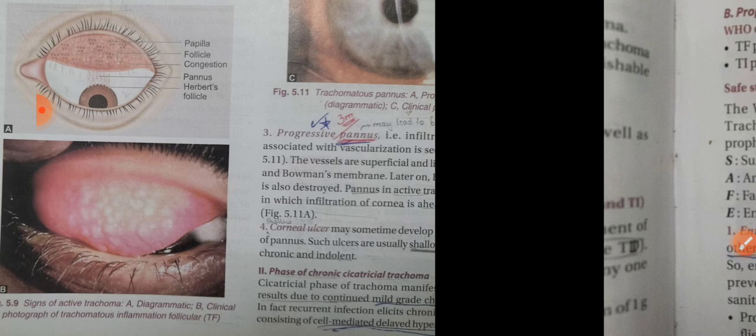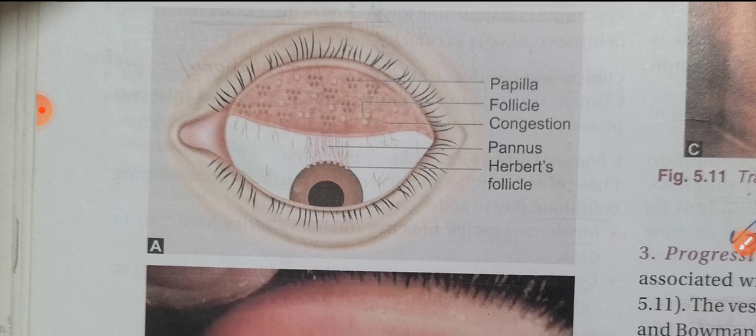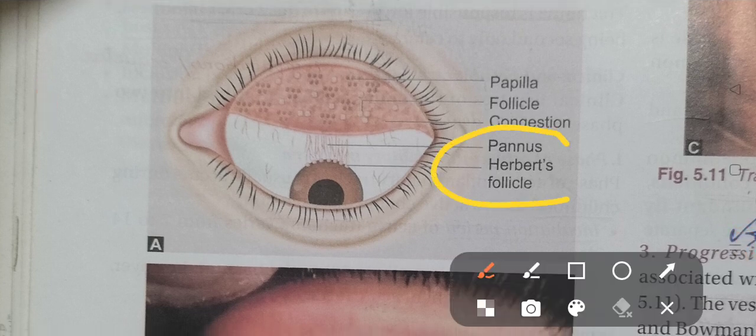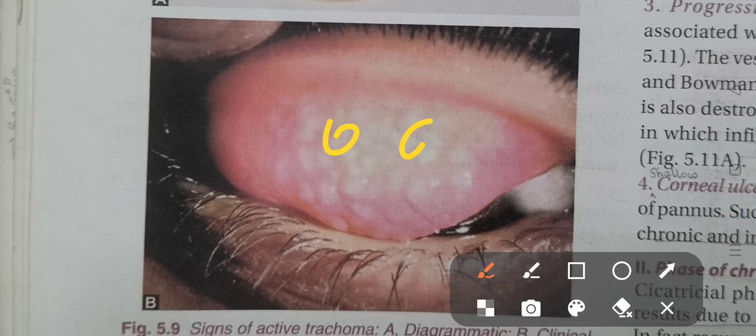Now, this is a very beautiful picture of the active stage of trachoma. You can see follicles and papillae, both are seen in the active stage. There is congestion of the tarsal conjunctiva. Progressive pannus is seen, and Herbert follicles are seen. Here you can see the sago-grain appearance. Very beautiful picture.